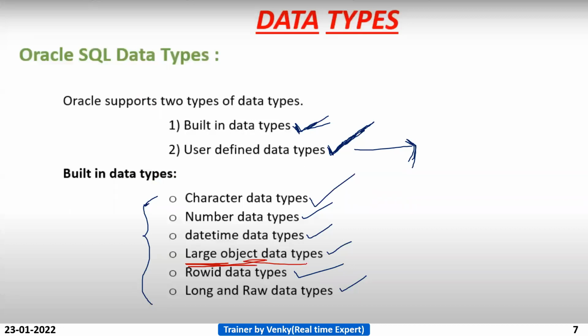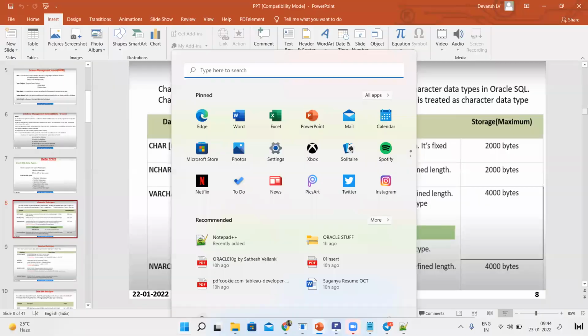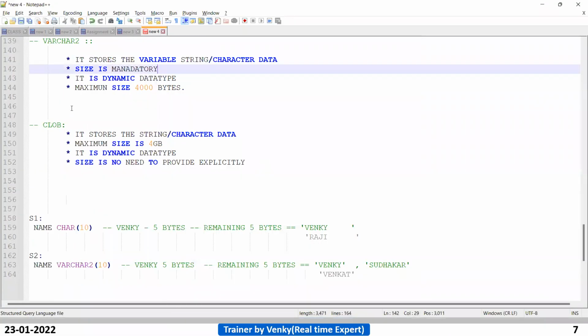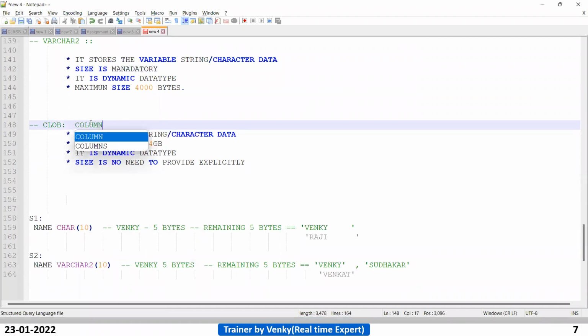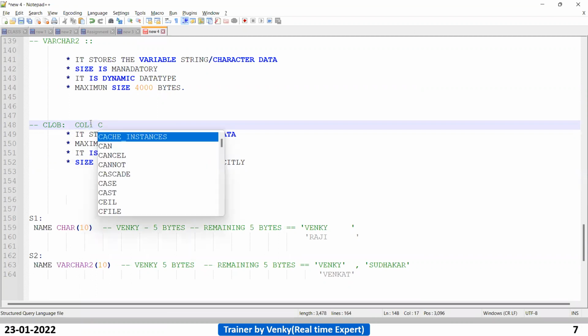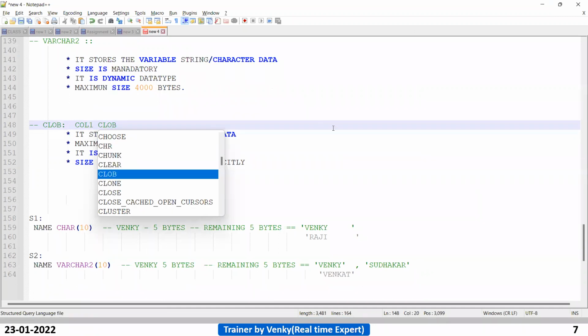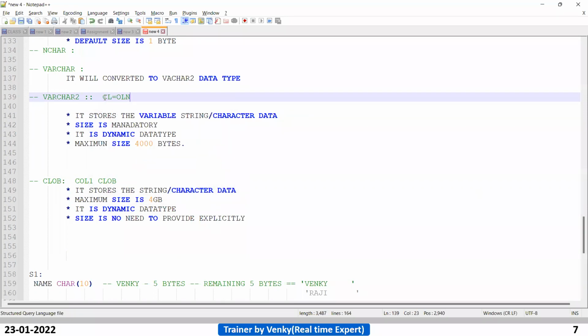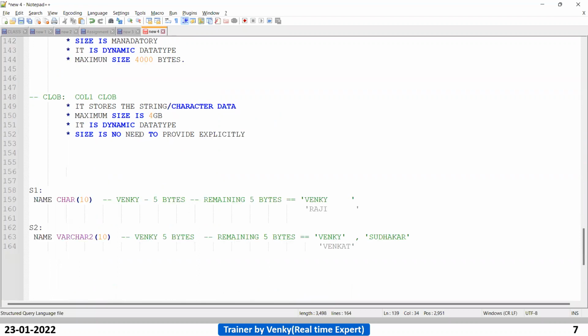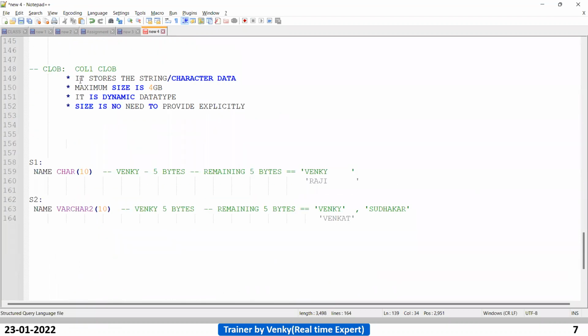But we are discussing character, no? That's the reason I explained it. So the syntax is just: column name, column 1 or column 2, just CLOB. You have to declare like this, so you need not provide the memory. For VARCHAR2, you provide the memory. Got it, guys? It is also why CLOB is required.